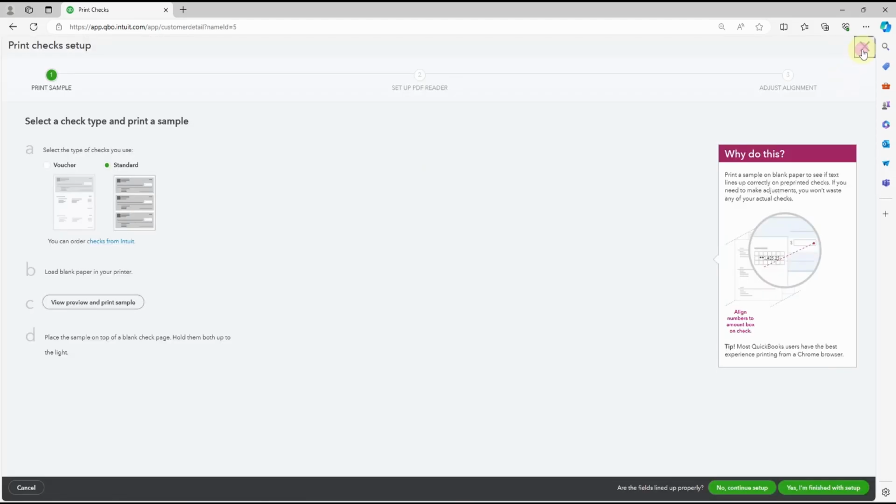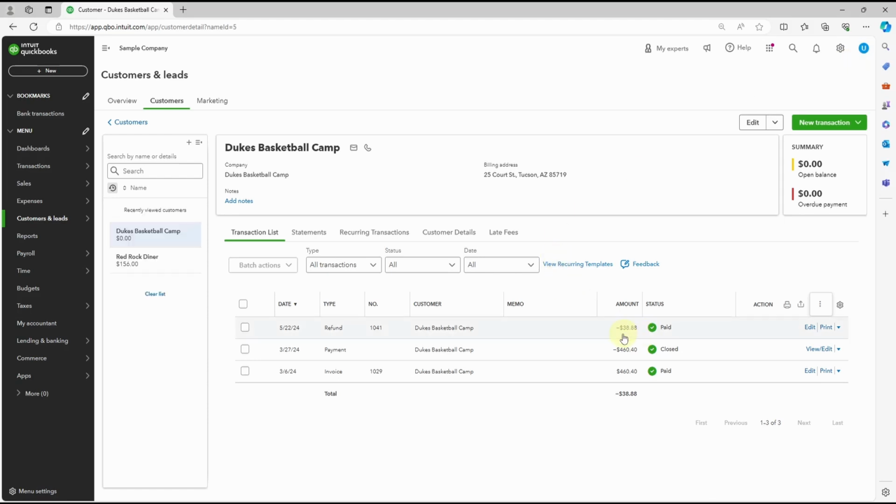So I'm going to X out of it, and there it is. This is how a refund is issued.